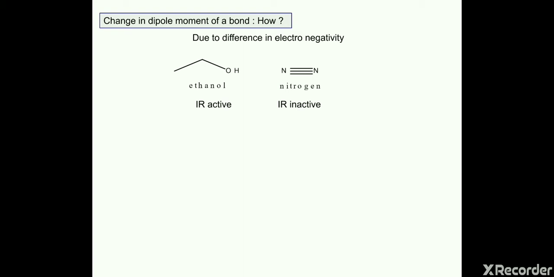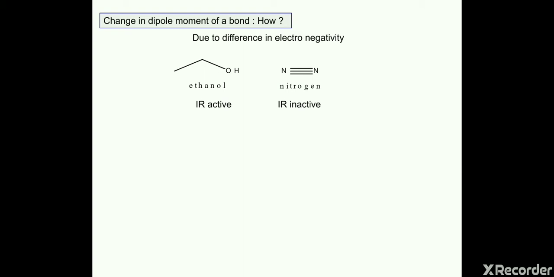In ethanol, there is oxygen and hydrogen, and oxygen has higher electronegativity than hydrogen. So there is a difference in electronegativity between oxygen and hydrogen in this bond. So this bond will change its dipole moment, because dipole moment depends on the electronegativity of the atoms. That's why ethanol is known as an IR active molecule.